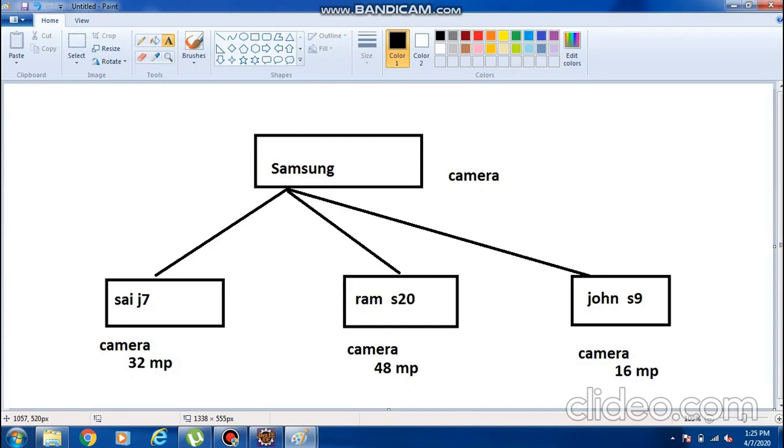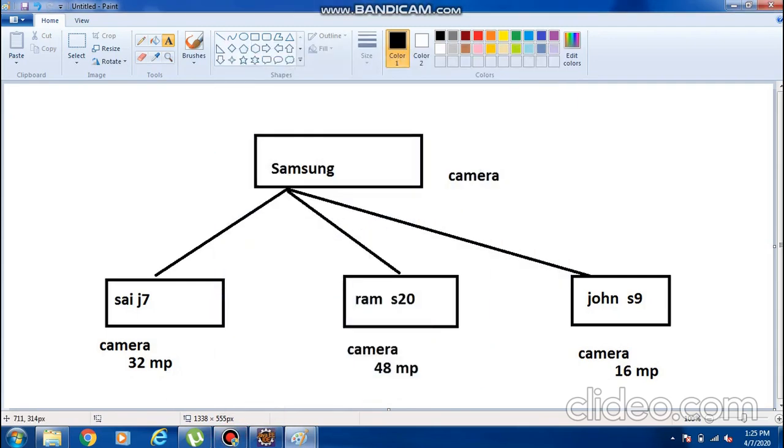My method name is the same here, but my internal implementation is different. But for these three, what is the common feature I am using here? Camera is the common feature.